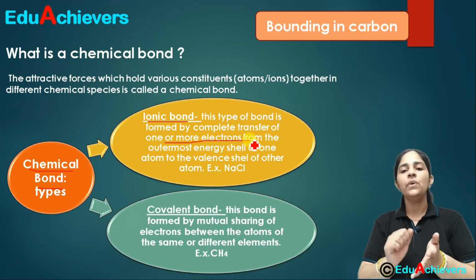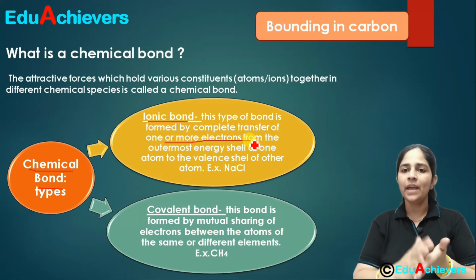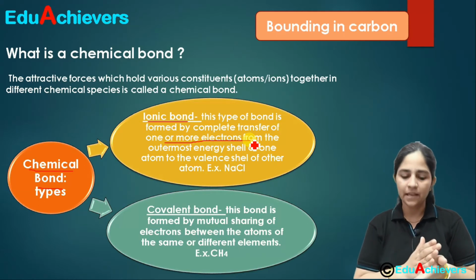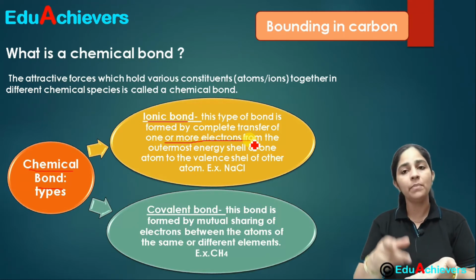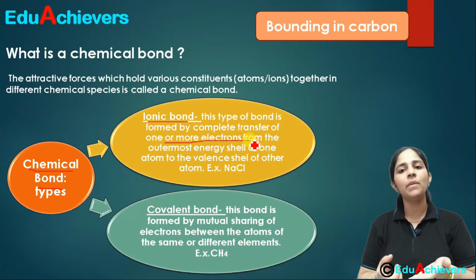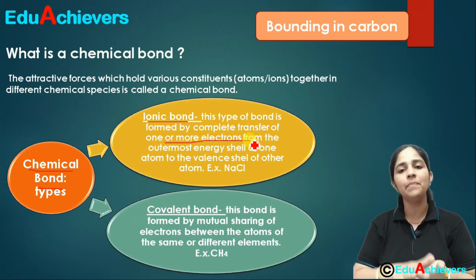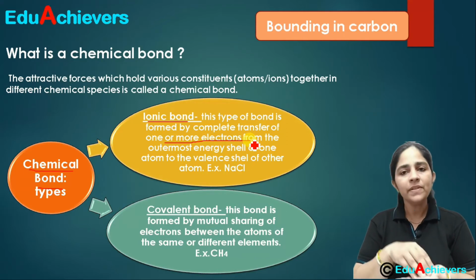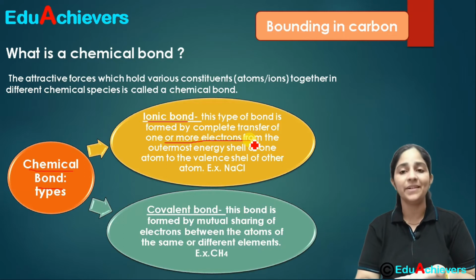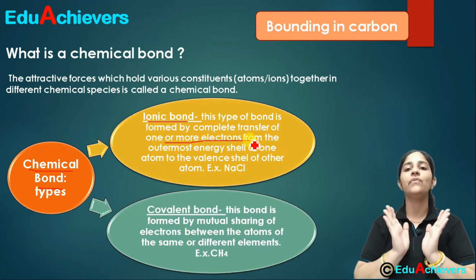For example, you have sodium, that is atomic number 11, with configuration 2, 8 and 1. So you can understand here that the first orbit has 2 electrons, the second orbit 8 electrons, and the third orbit has 1 electron. So here this 1 electron is the one which takes part, in fact every time, in the formation of bonds. This 1 electron will be given away to receive the stable configuration.